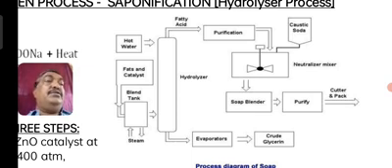The neutralizer tank, as I have shown in the chart, consists of an agitator, where the agitator is moving. Now the fatty acids, in the form of vapor after passing through the purification tank, are allowed to move into the neutralizer tank. At the same time you can see the caustic soda, that is NaOH or KOH, alkaline tank is there.